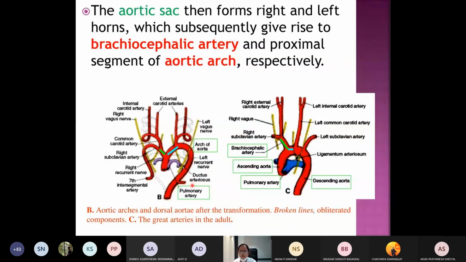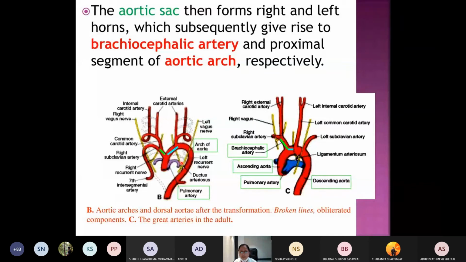So one thing what you should know is the relations of the various nerves. So all these arches will be having the nerves. So there are 6 pharyngeal arches. All the arches will be having their respective nerves, which will be supplying the muscles of that arch. Okay. So all these nerves will be lying initially in the lateral to this artery. Later they will come on to the medial side of the artery.